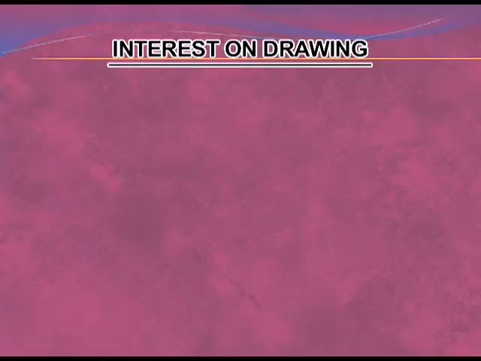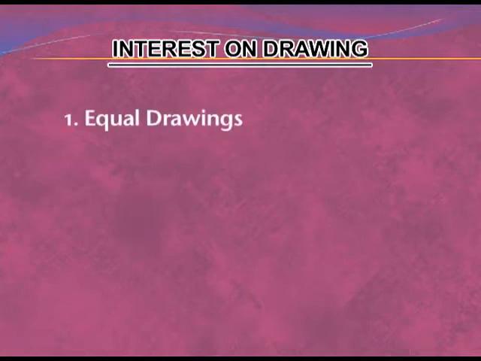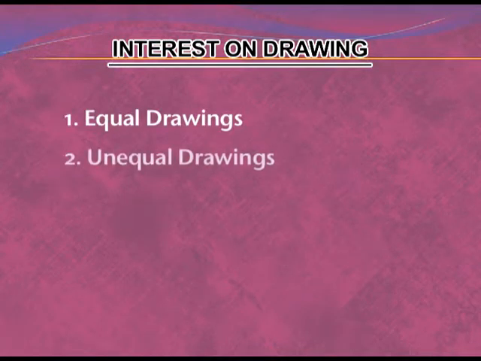What is drawings against profit? Drawings against profit are temporary in nature. Decrease in capital due to such drawings is temporary in nature. Interest on drawing can be calculated in two ways. First, equal drawings. Second, unequal drawings. First of all, we will discuss equal drawings.